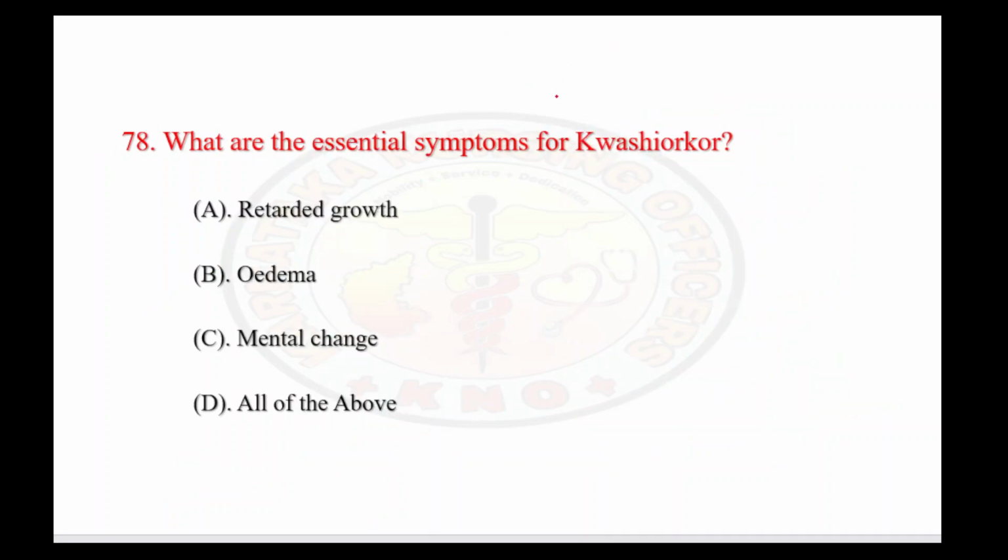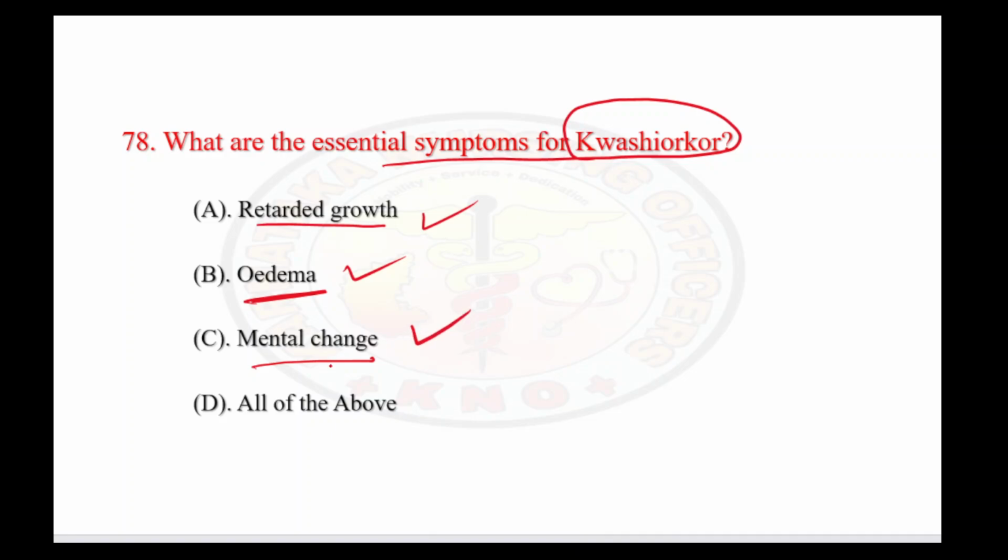Next question here. What are the essential symptoms of kwashiorkor? Okay, so the essential features. Here are the options. Retarded growth. Growth is definitely retarded. Yes. Edema will be there. Edema is a classic feature of kwashiorkor. Yes, it is present. Mental changes. Obviously, there are mental changes in the child. All the given three options are included as symptoms of kwashiorkor. So the right answer here is option D.